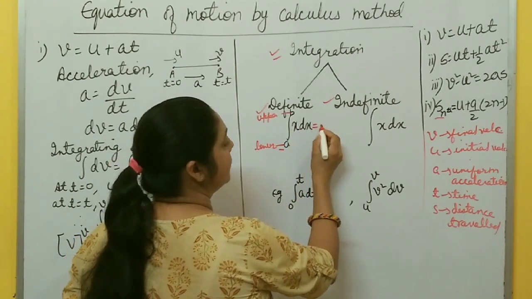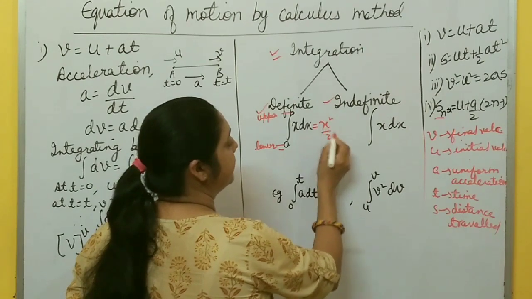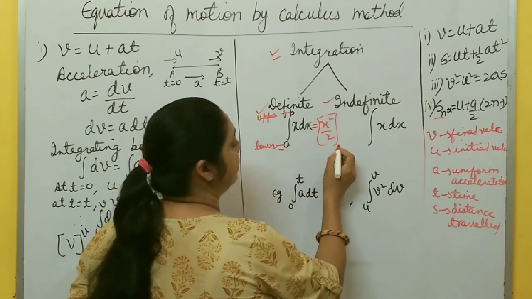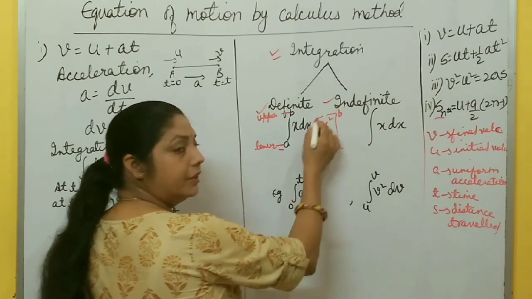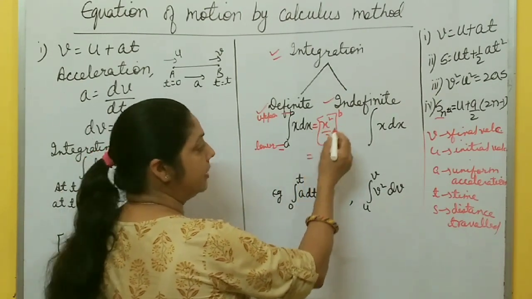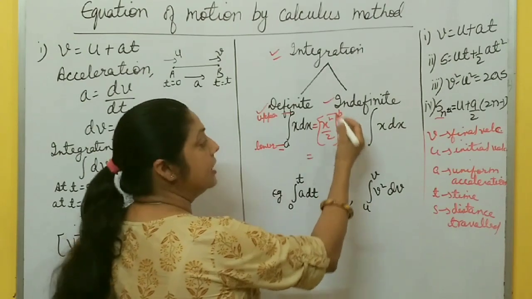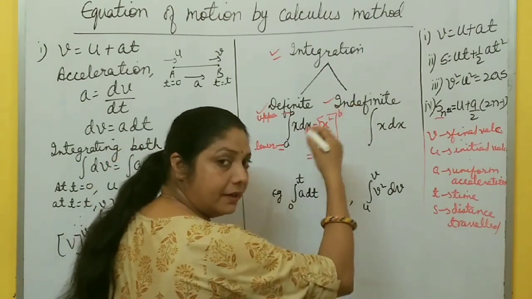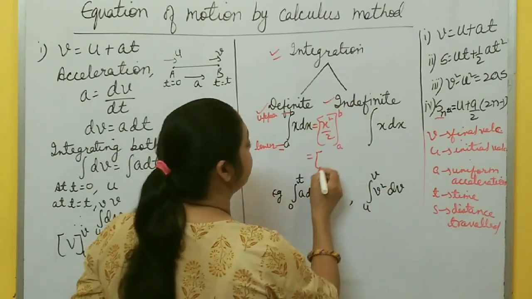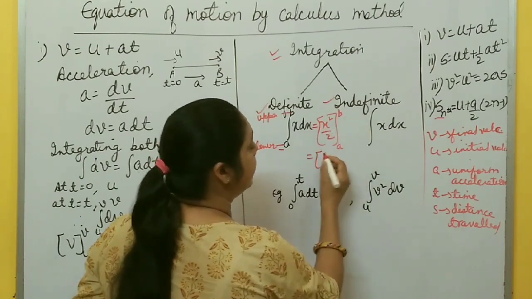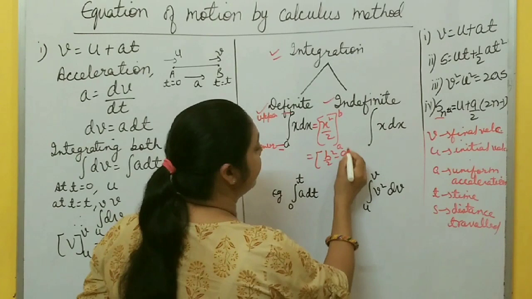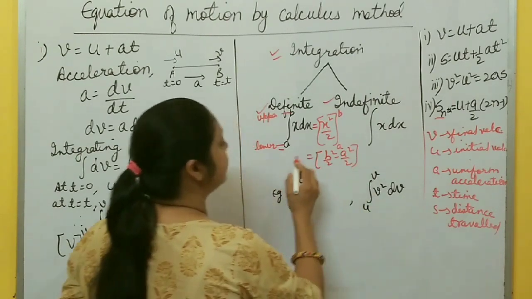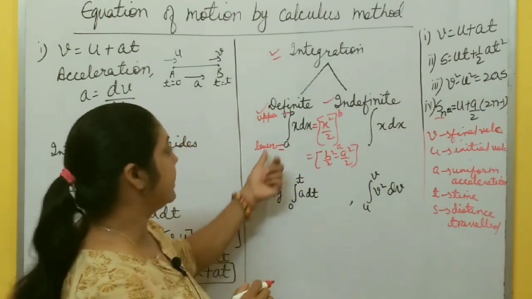Integration of x dx is x square by 2, and then limits from A to B. After integrating, you have to put limits. First you put the upper limit, then minus the lower limit. So in place of x, you put the value of b, b square by 2, minus the lower limit a square by 2. In this way, you integrate these things.